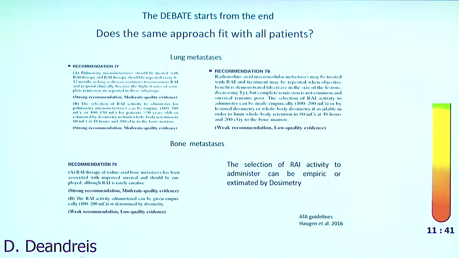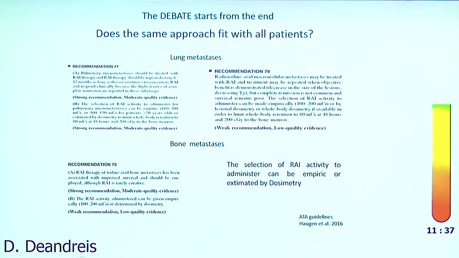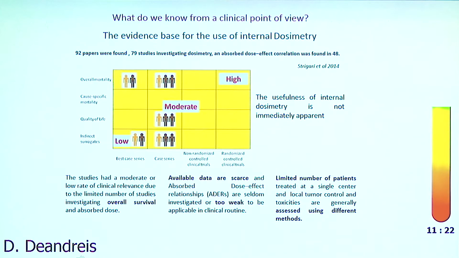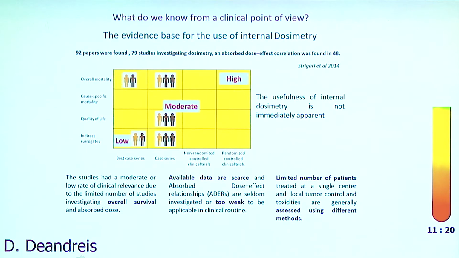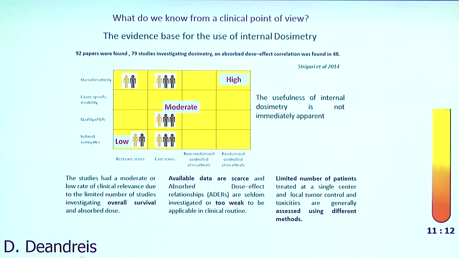So the guidelines say that for metastatic thyroid cancer, we can choose the activity that we want to give by an empiric or a dosimetric approach. So there is no superiority of one approach over another. And this is why in the literature there is not a real evidence of the usefulness of dosimetry in terms of impact on outcome of the patient.